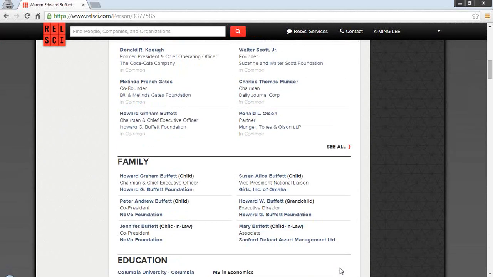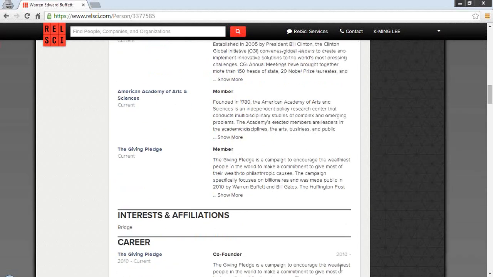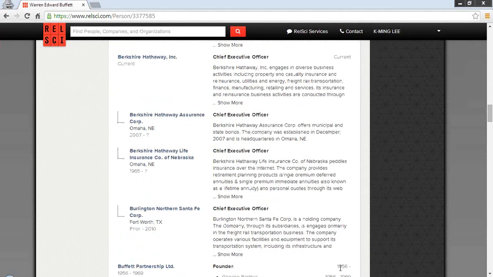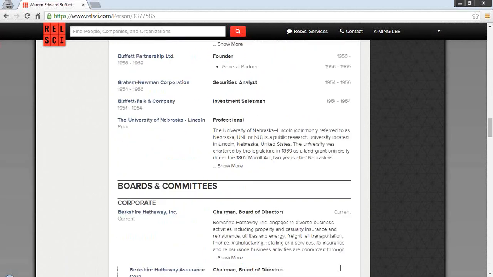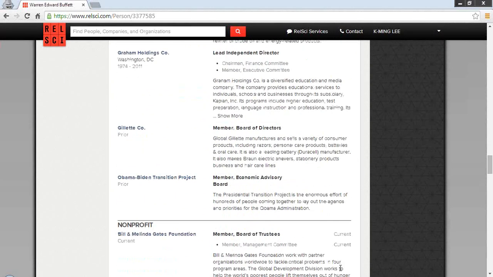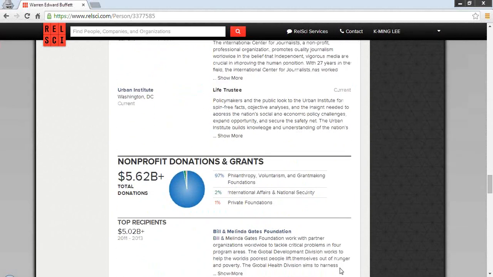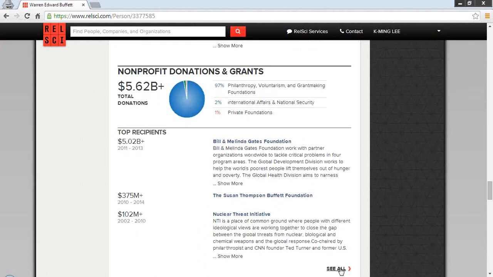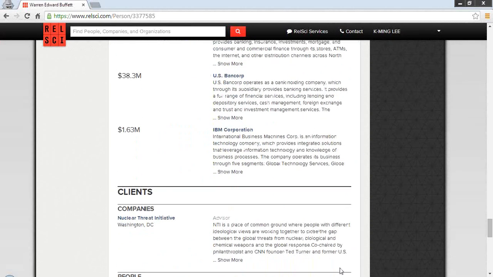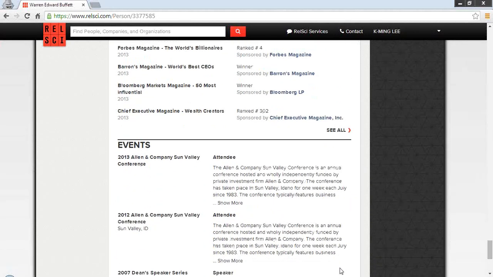Such as family, education, memberships, career information, including dates and progression. You'll also see boards and committees he serves on. As I get further down the page, that starts with corporate boards. And we'll get down to nonprofit boards as well. And eventually you'll get to donations, the value of his public holdings, who his clients are, awards and honors he's received, and then events that he's attended or spoken at as well.